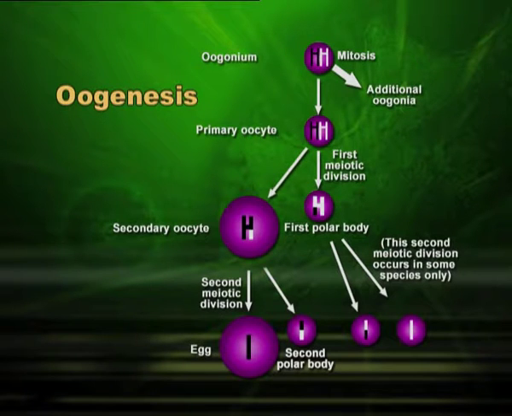In this slide, I wish to show you a schematic representation of oogenesis. As I told you, the division will begin from oocyte. There are so many oocytes in the ovary. Some will become functional before the other, and these functional oocytes will be called primary oocytes. And this primary oocyte will undergo meiotic division.